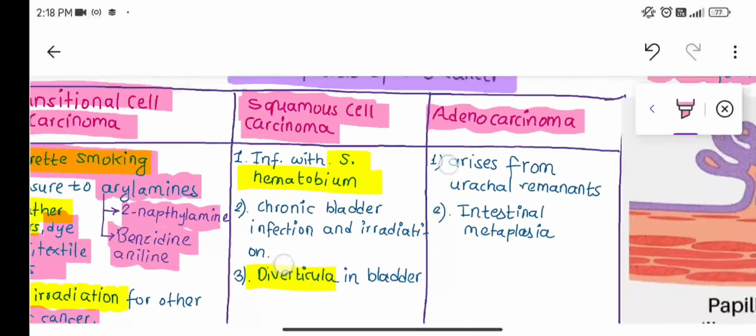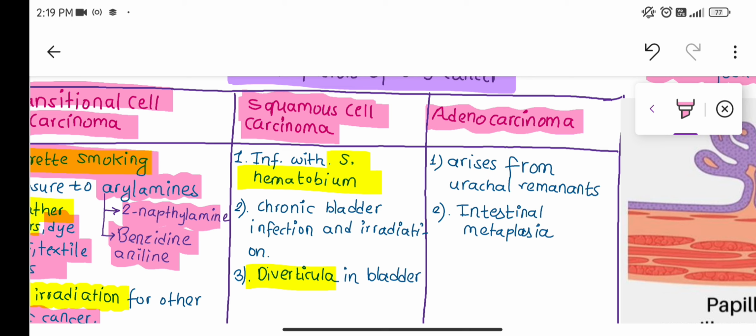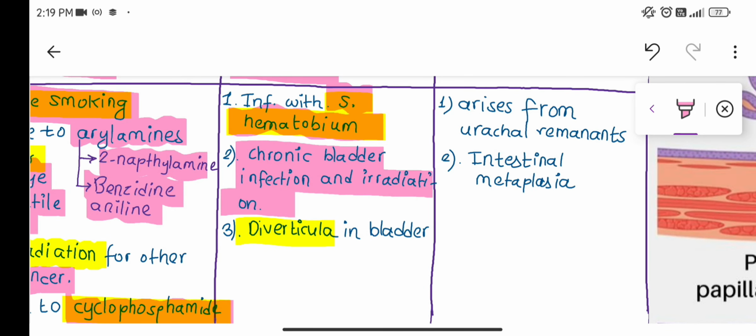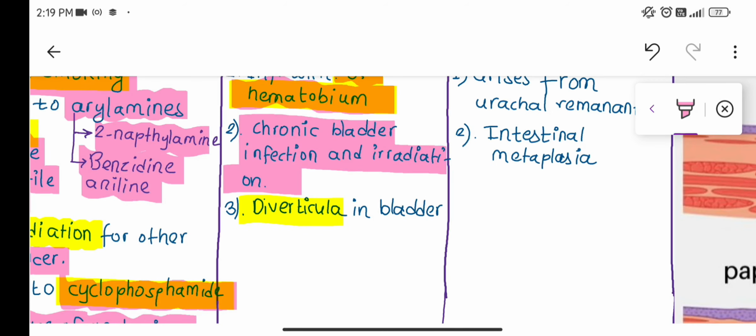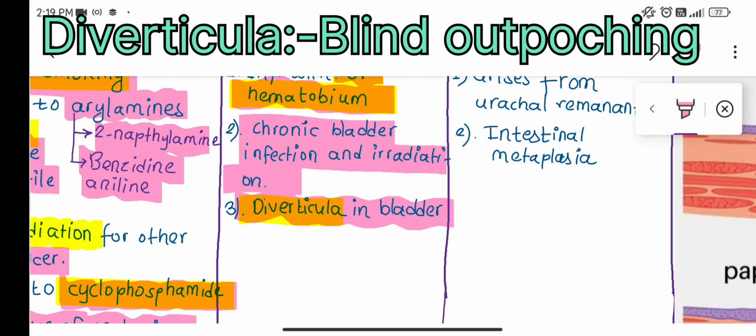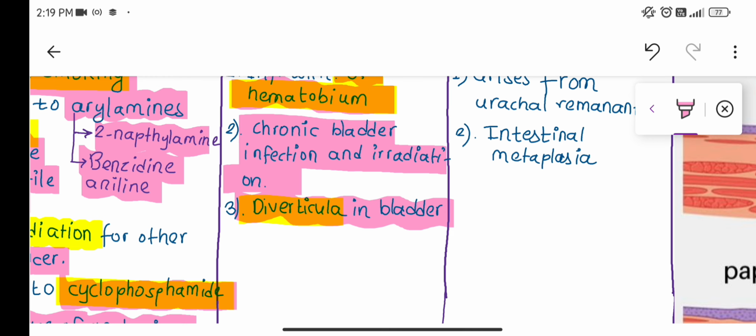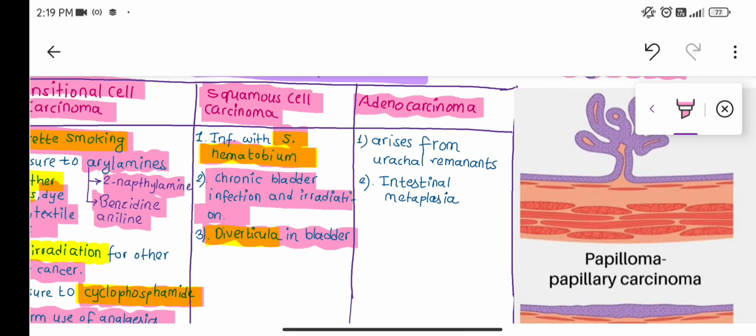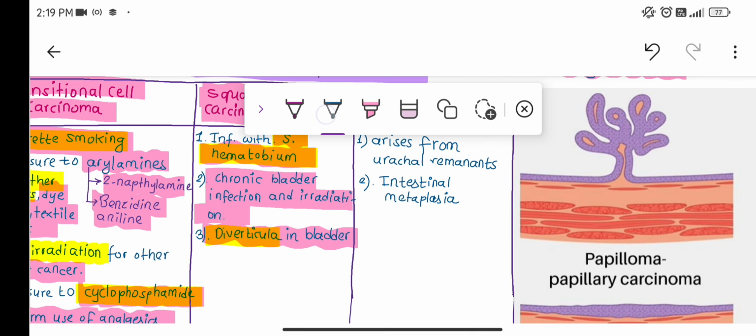Now squamous cell carcinoma. If there is infection with Schistosoma haematobium, there is a high chance. Next, chronic bladder infection and irradiation. Continuous, long-term infection of the urinary bladder can also lead to squamous cell carcinoma. Now diverticula in the bladder, meaning blown-out pouching of the wall of the bladder, will also lead to squamous cell carcinoma. These are the most important, and these are asked questions.